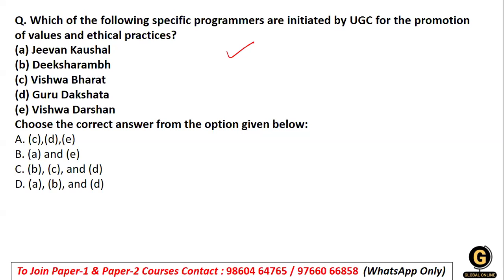The specific programs which are initiated by UGC for the promotion of values and ethics are none other than Jeevan Kaushal. So it is like a curriculum for life skills. So this talks about a curriculum for life skills, which is designed by UGC for the undergraduate students in India. Okay. And the program is about emotional intelligence, intellectual competency, verbal and non-verbal communication. And the curriculum includes topics such as time management, then you have critical thinking, relationship building, self-care, and more, right?